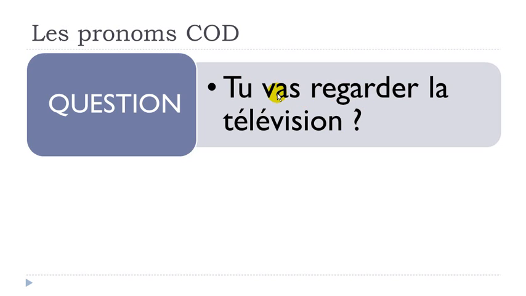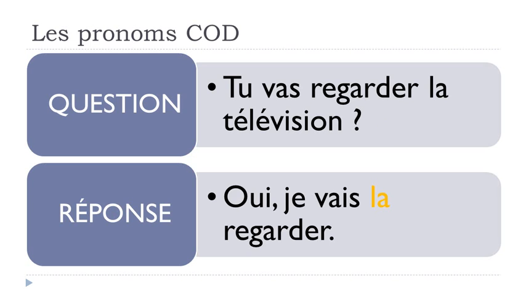If you look carefully, you've got two verbs, and that's the important thing here. If you have a structure with two verbs and you want to use a pronoun, this pronoun will always come before the second verb.